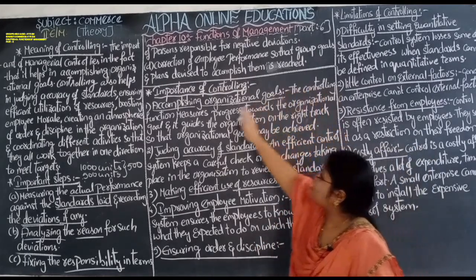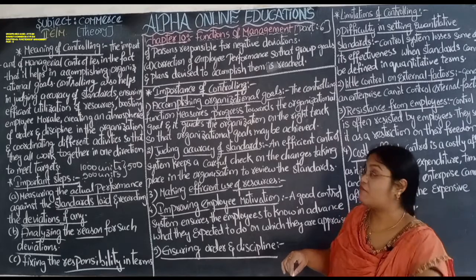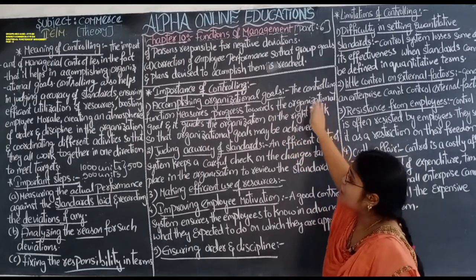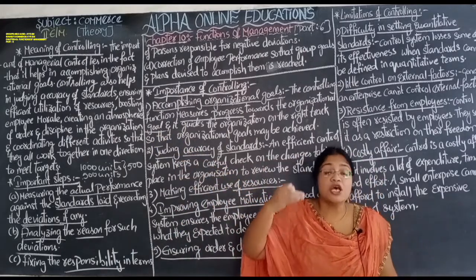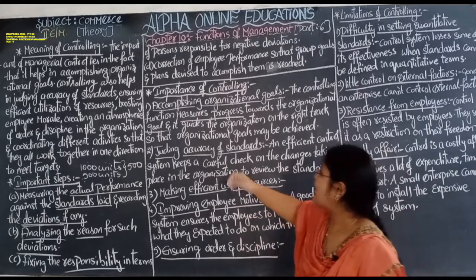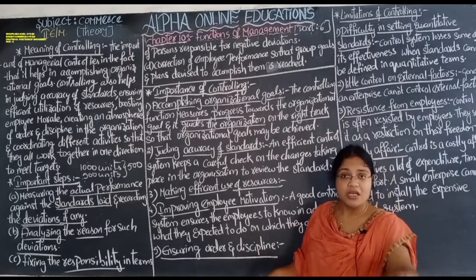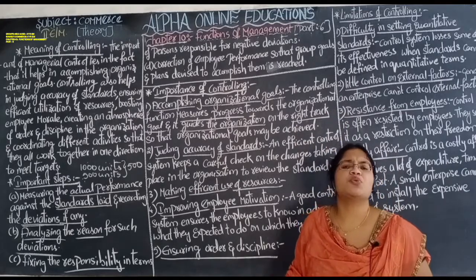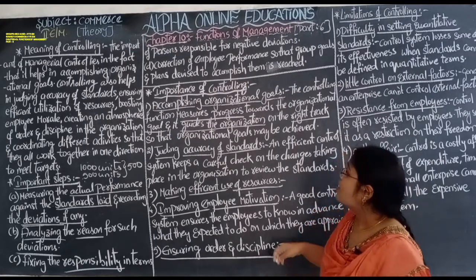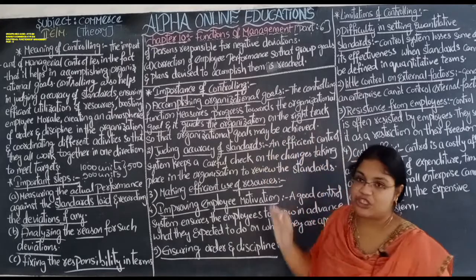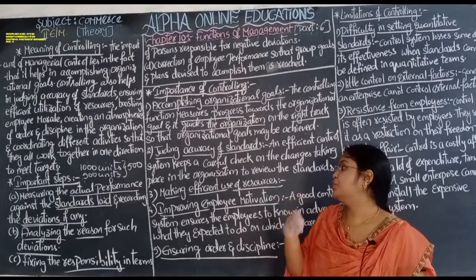The controlling function measures the progress, meaning the actual performance towards the organizational goals, and it guides the organization, that is, the employees, on the right track, so that the organization goals may be achieved.